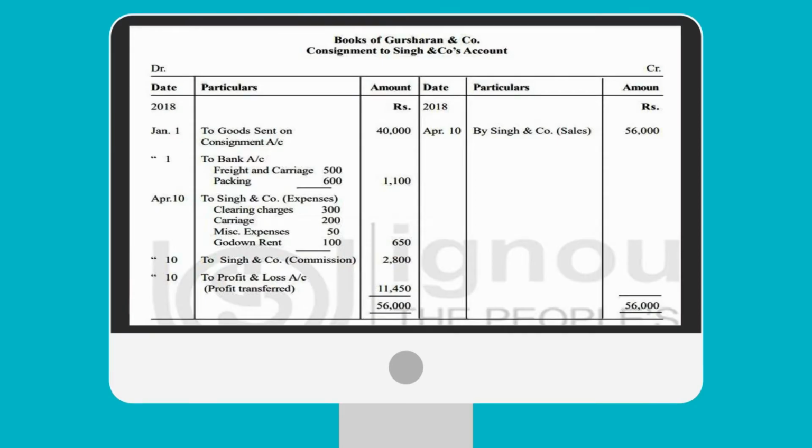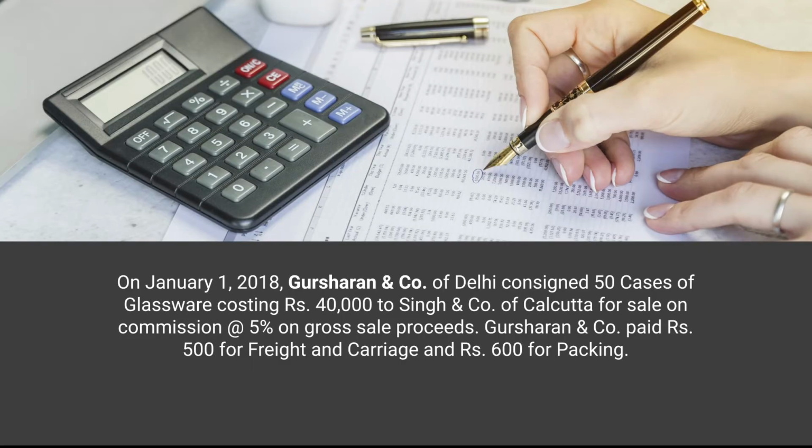Now we will see the amount of commission, 2800. Let us check how this amount is arrived at. Singh and Company of Calcutta is entitled to 5% on gross sales proceeds.